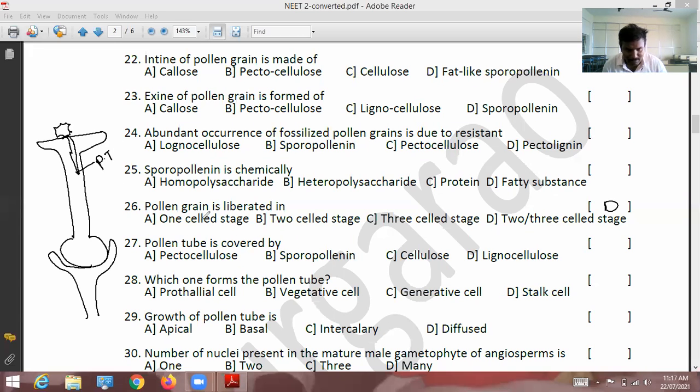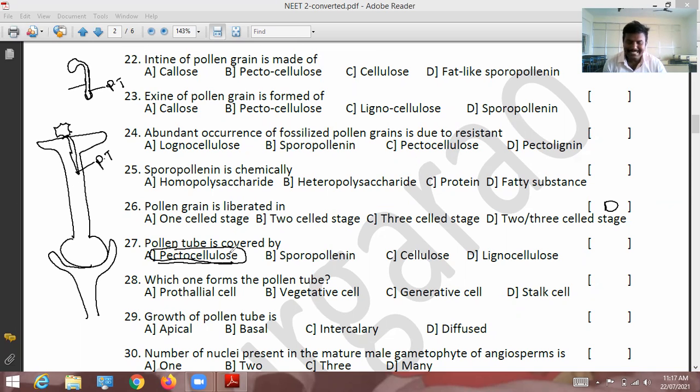The pollen tube is covered by what kind of material? The pollen tube is covered by pectocellulose. See, the pollen tube looks like this. This is the pollen tube, and this entire pollen tube is covered by pectocellulose.